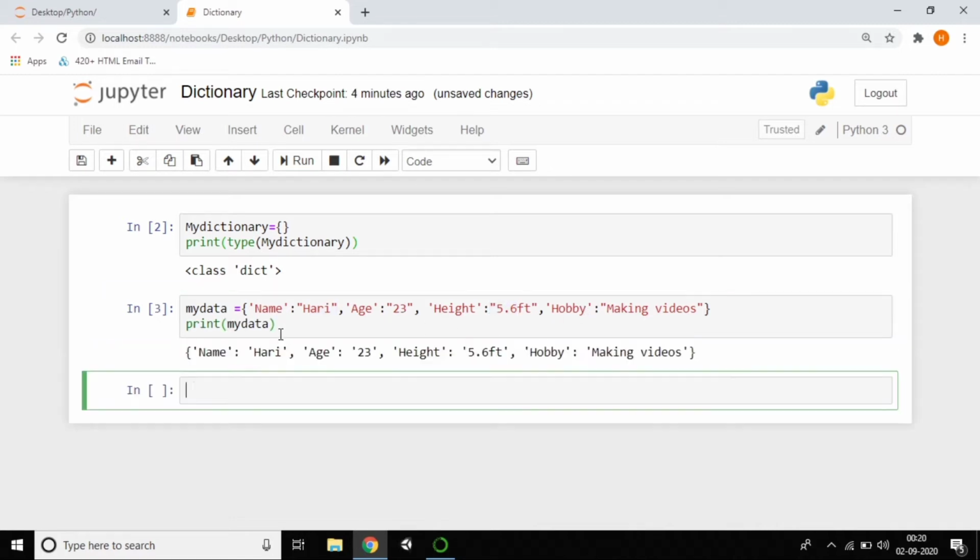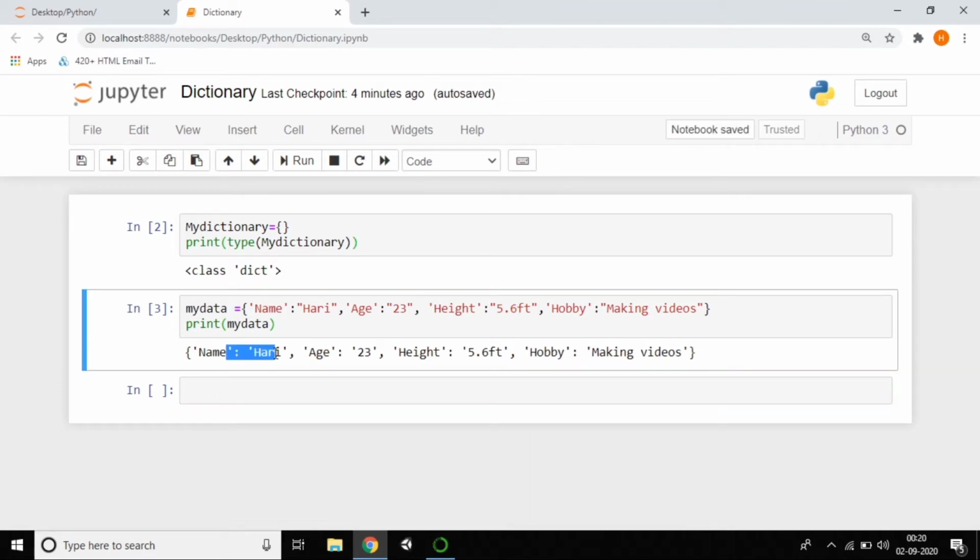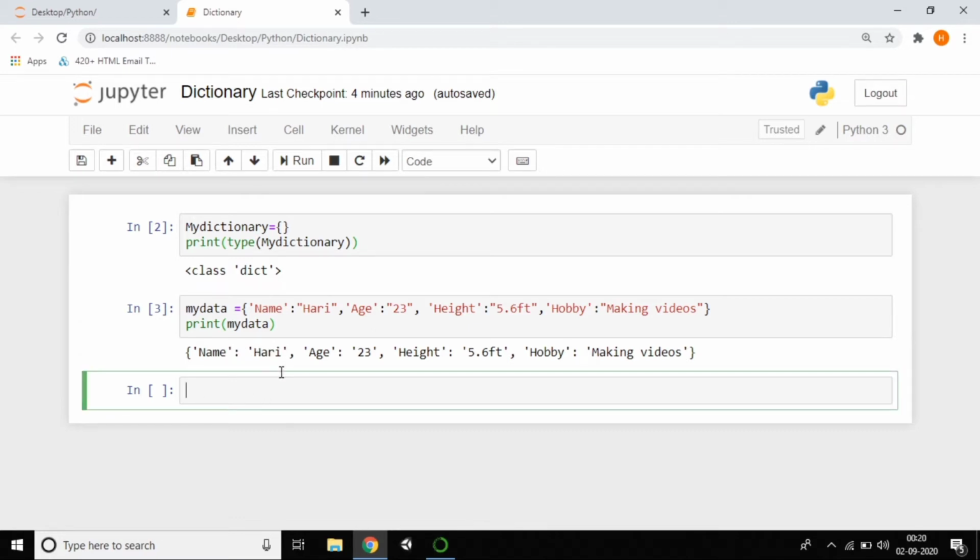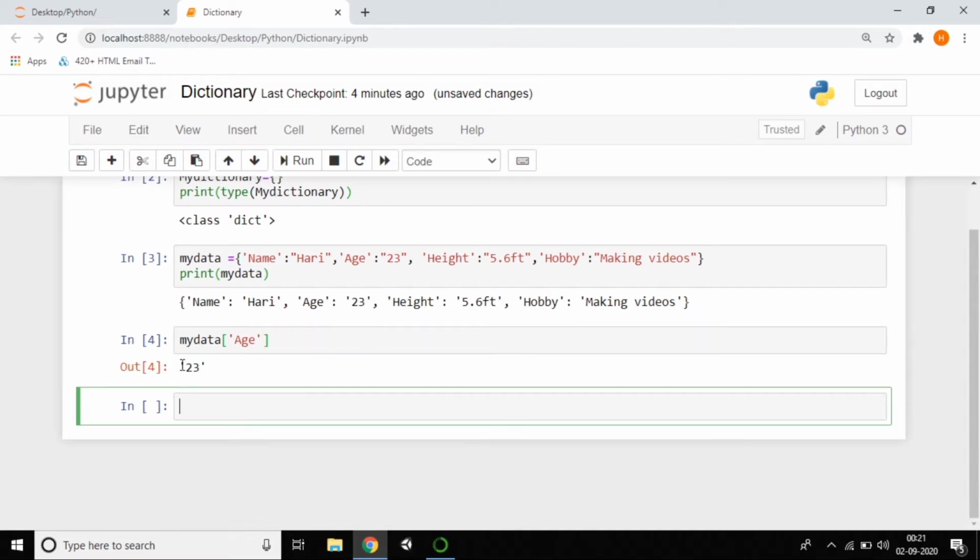Now I'll print, and you can see it printed name, Hari and everything. This is the way to print it. If you want only age, how can we do that? Just take my data and pass, in square brackets like a list, age, and print. Just press shift enter. You can see the output is 23.